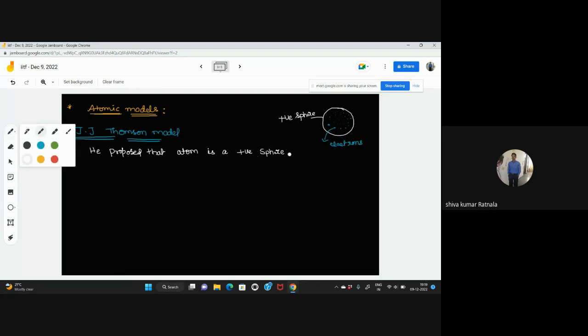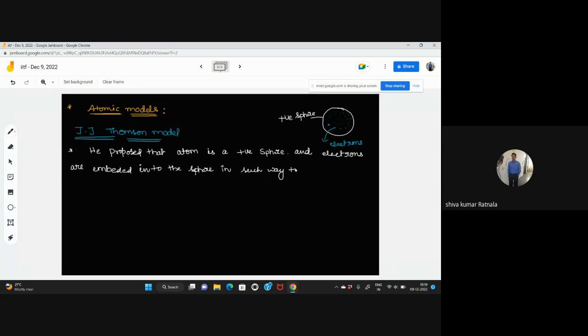He proposed that the atom is a positive sphere and electrons are embedded into the sphere in such a way that the atom gets electrical neutrality.